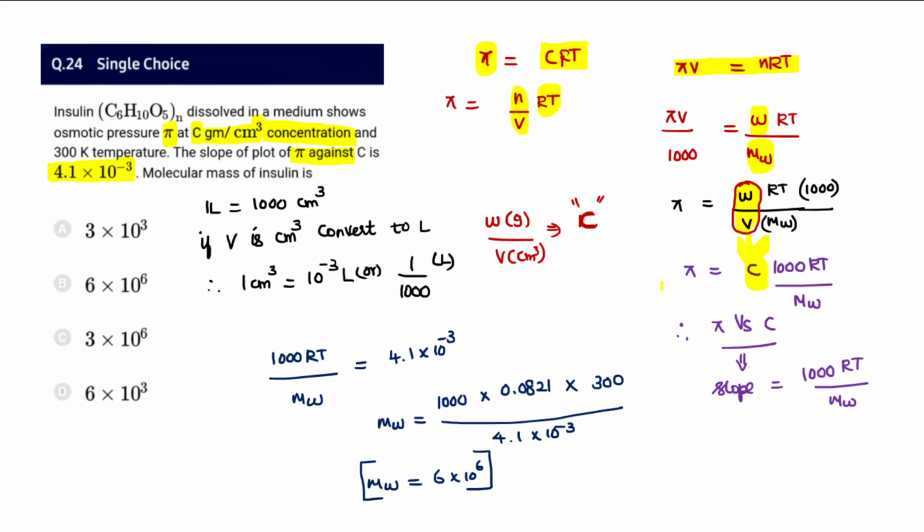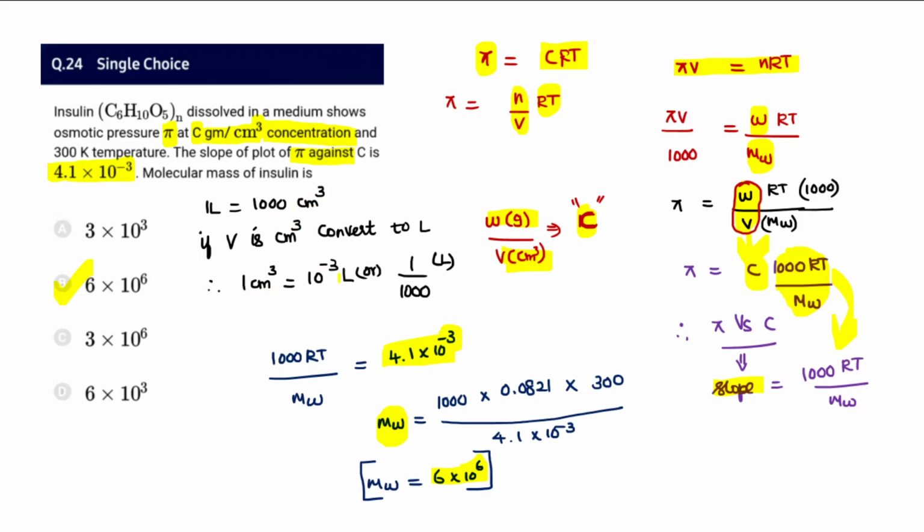When you plot pi versus C, it is in the y equal to mx format. This slope is 1000 RT by molecular weight, and that slope is equated to 4.1 into 10 power minus 3. W by V is converted into C, and from the slope value 4.1 into 10 power minus 3 we can identify the molecular weight as 6 into 10 power 6. So option B is matching. Since it is given in centimeter cube, 1 liter equal to 1000 centimeter cube.